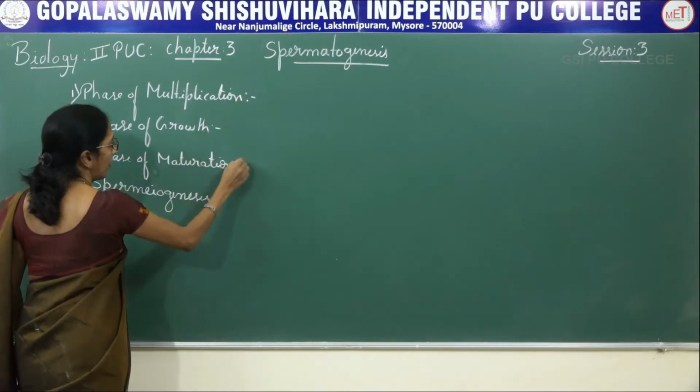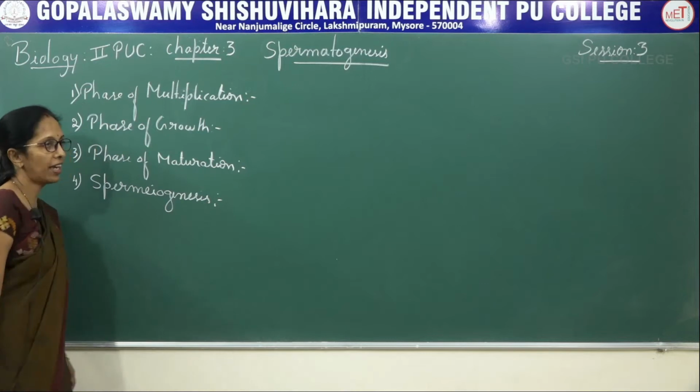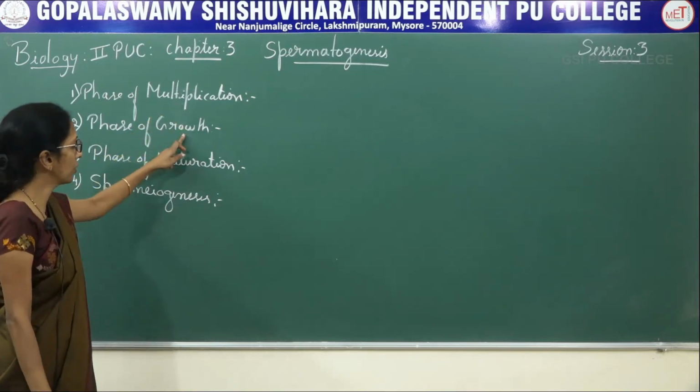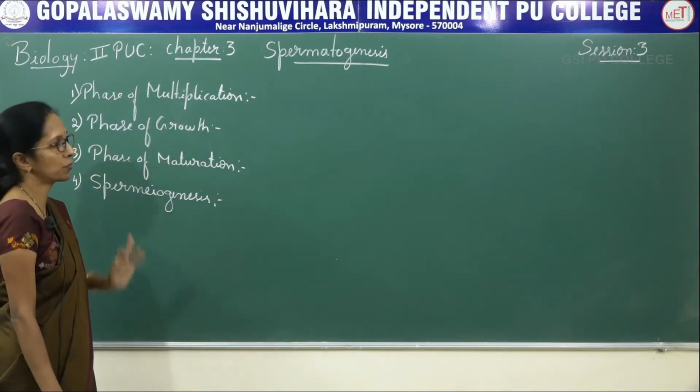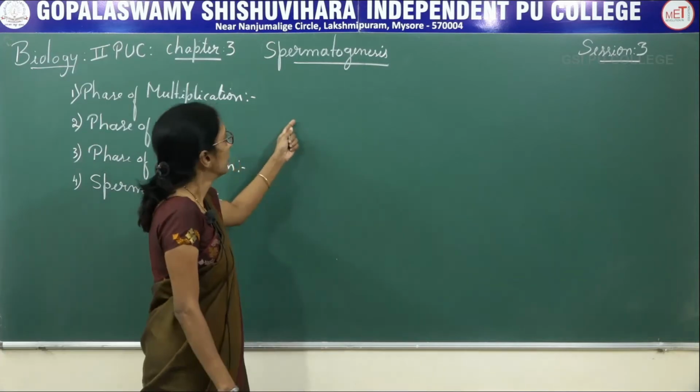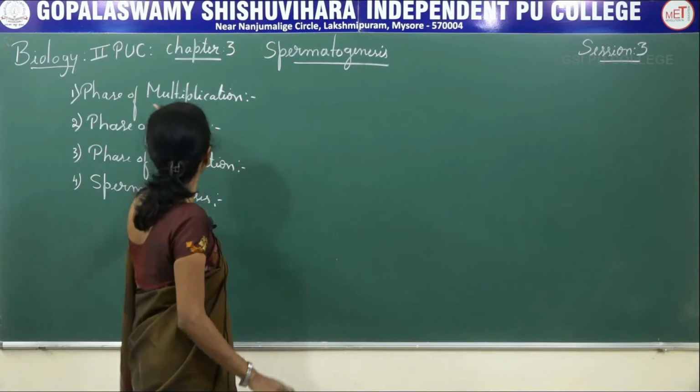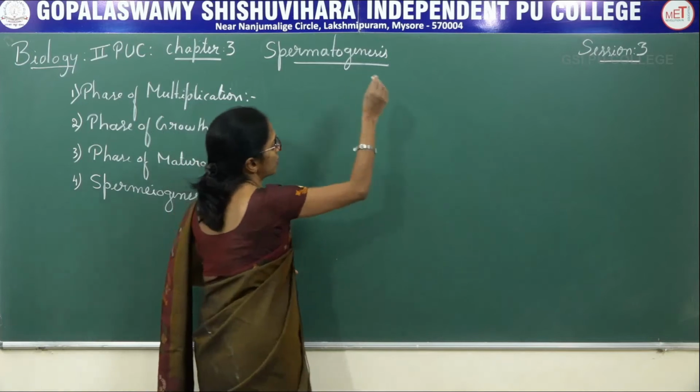So totally 4 stages: multiplication, growth, maturation and spermiogenesis. Coming to the first one, phase of multiplication.